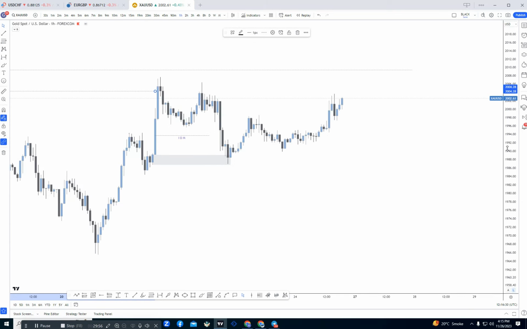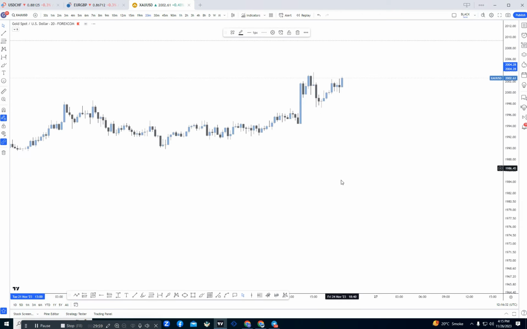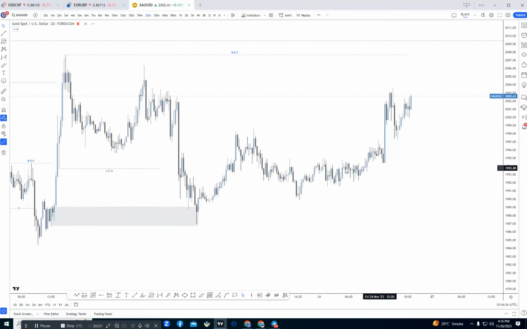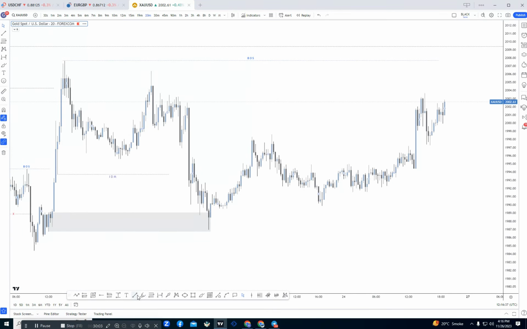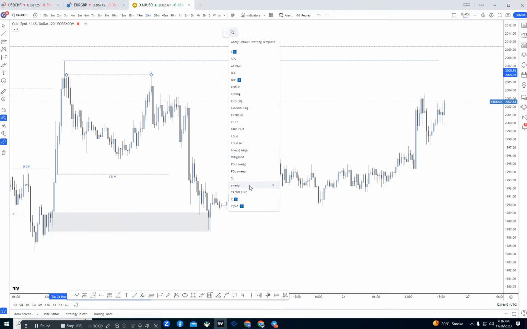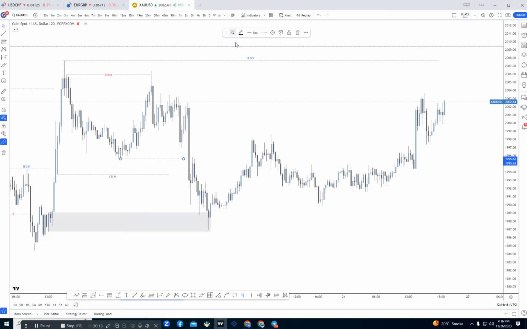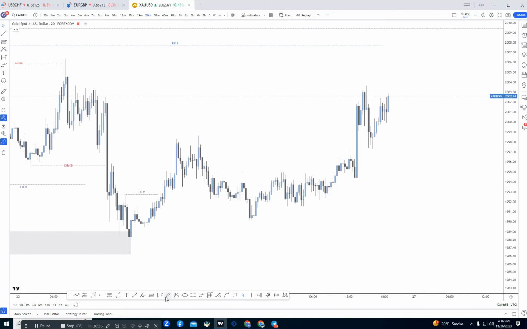After that, the market again swept the previous structure which was at that point. Here was the structure sweep. After that sweep, the market again created a breakout of structure which will act like a change of character at this area for short term, and after the change of character, the market again took out the inducement here. And where were we waiting for the sell? Here was our extreme POI where I was waiting for a sell.